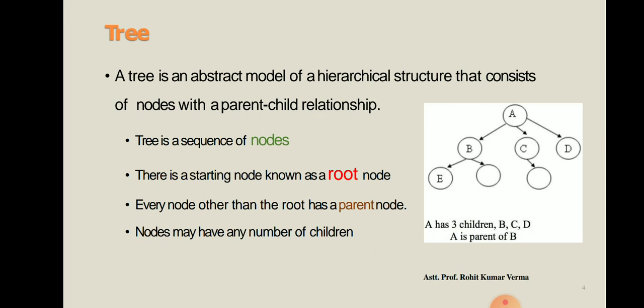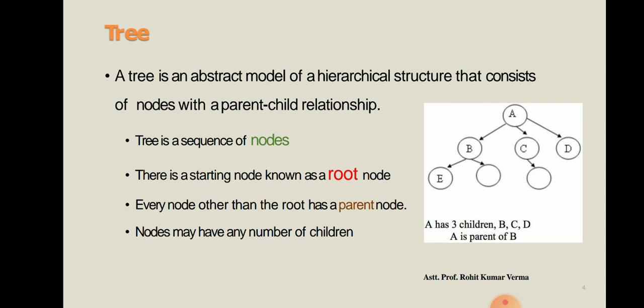You can see A has 3 children, B, C, D. Another thing that we have learned, every node other than the root has a parent node. Here A is the parent of B, A is the parent of C, and similarly A is the parent of D.